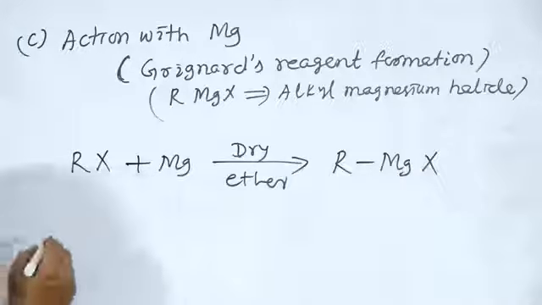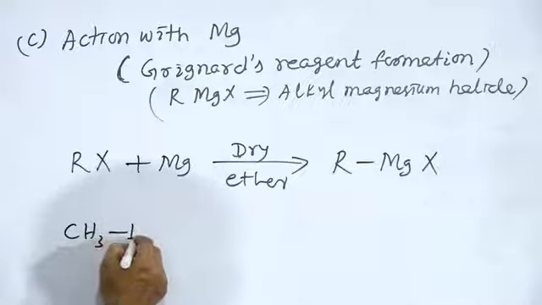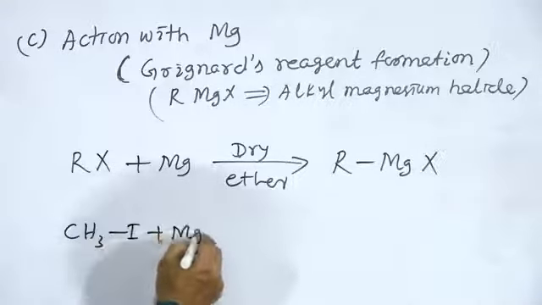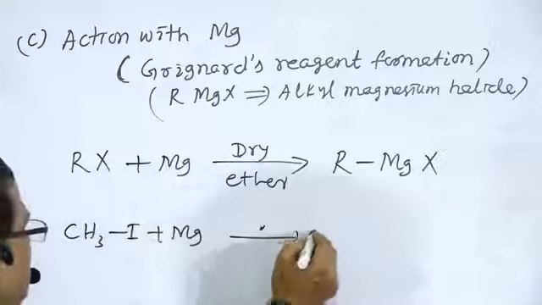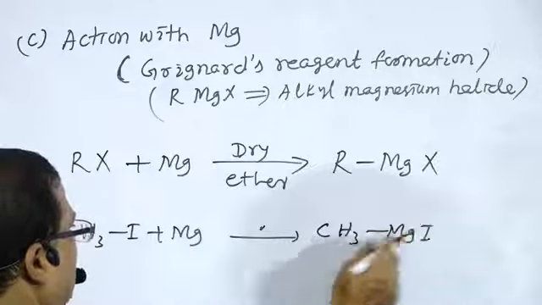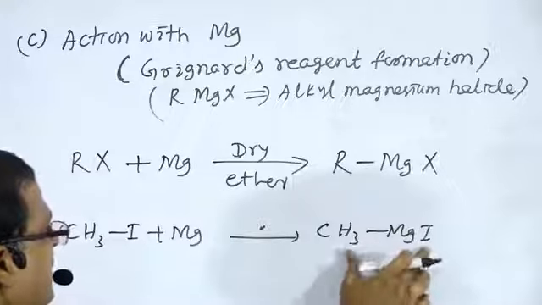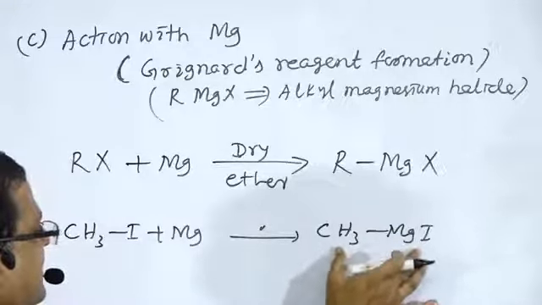For example, CH3I plus Mg in dry ether gives CH3MgI, methyl magnesium iodide, which is a Grignard's reagent.